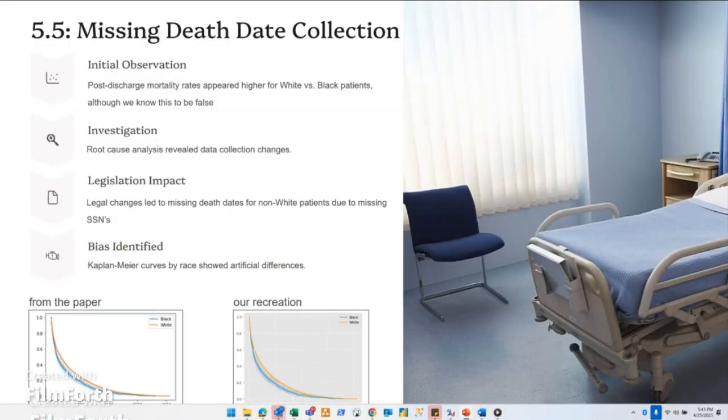Section 5.5 is about missing death date collection. The initial observation was that the mortality rate appeared higher for white patients versus black patients, although we know this to be untrue. The root cause turns out to be the way that a legislation change caused deaths to be counted, and that related directly to Social Security numbers. So you can see that we recreated the Kaplan-Meier curve using MIMIC data here below.